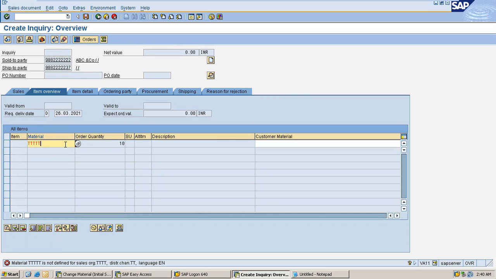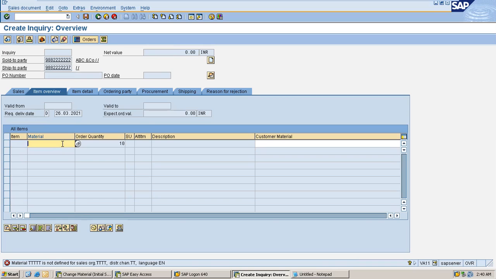It has to be genuine information. That means these details should have been stored in the database already. You have to use a number in the material field which is already created as a material. When you create a material master, the material number data will be saved in a set of tables.